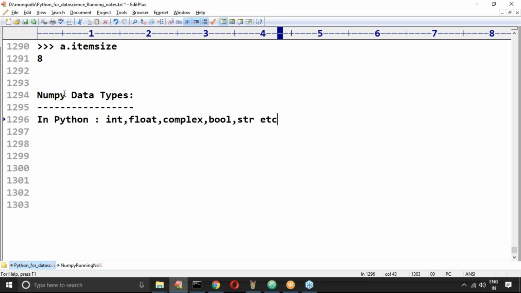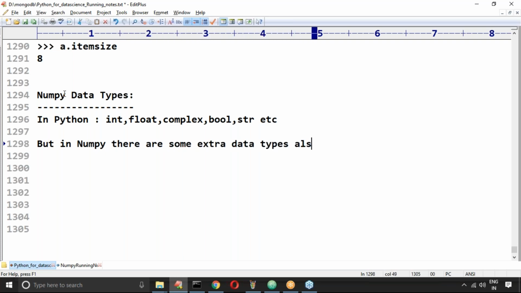In Python we have these types, but NumPy is not developed only in Python. It is developed in C language also. That's why everywhere you can see the smell of C in NumPy. But in NumPy, multiple data types are there, and there are some extra data types also.